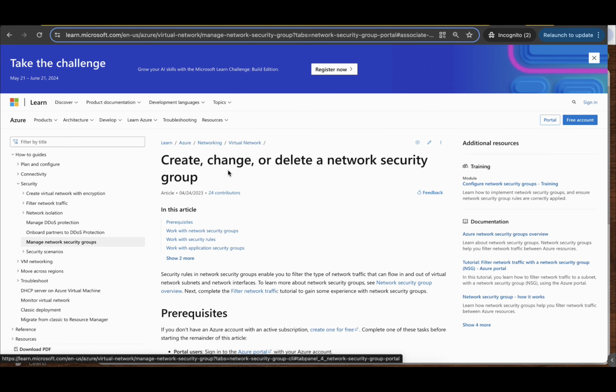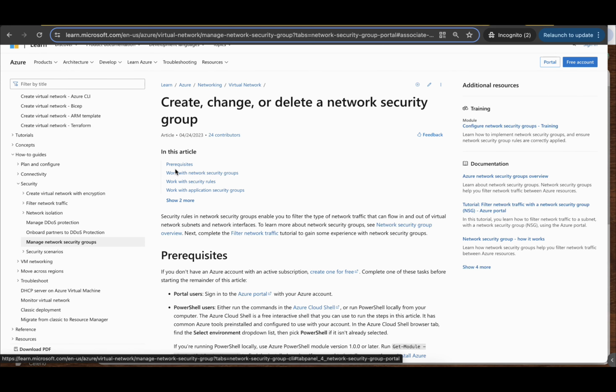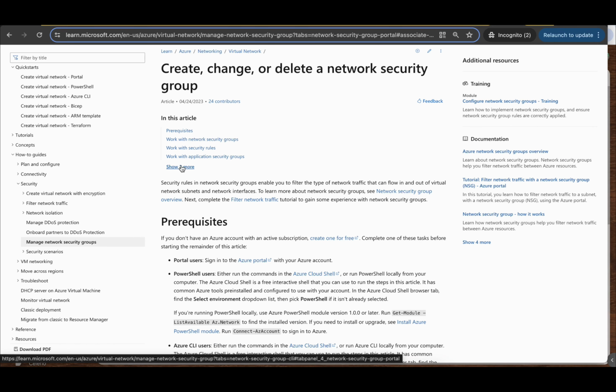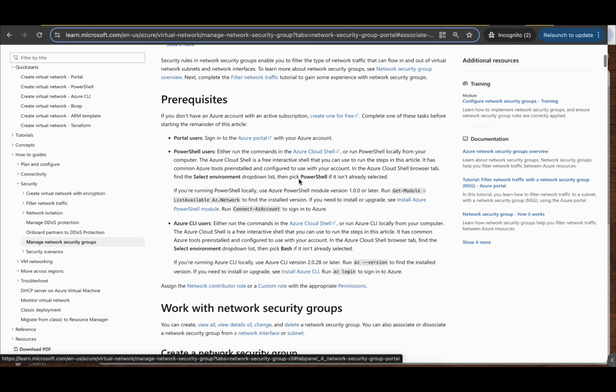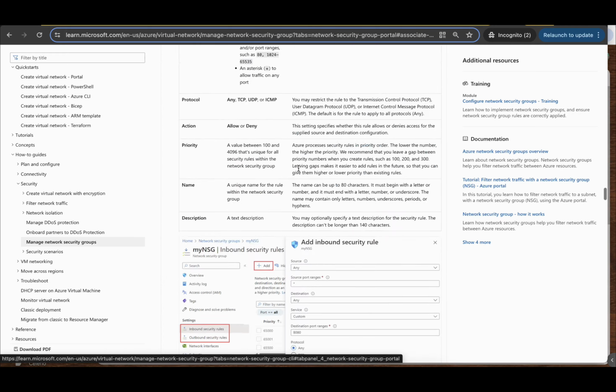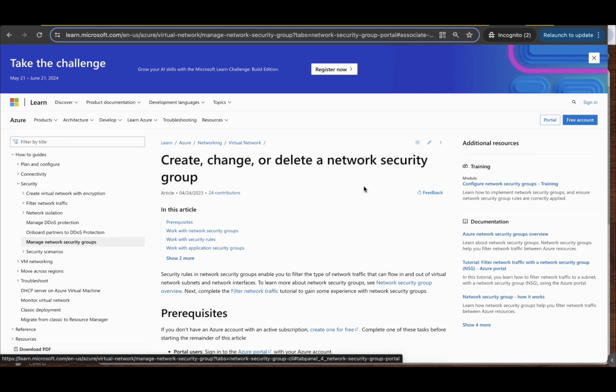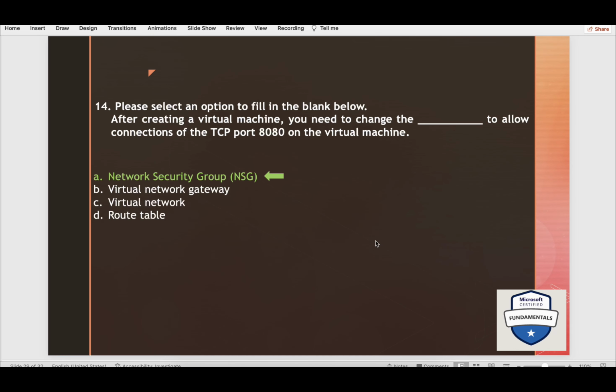So read this, create, change or delete a network security group. Here you have to understand prerequisites, work with network security groups, work with security rules, work with application security groups. So please read this entire article. It is very important to understand the network security groups. Okay. So that is the answer here.